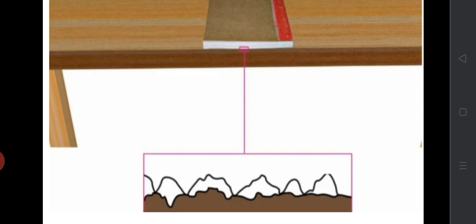To take the book from the table, we need to apply a force to overcome this interlocking. This is a simple case. You can take this book without an effort.